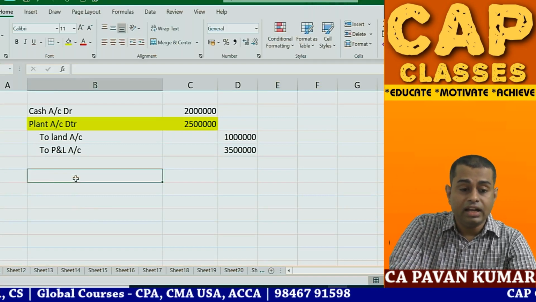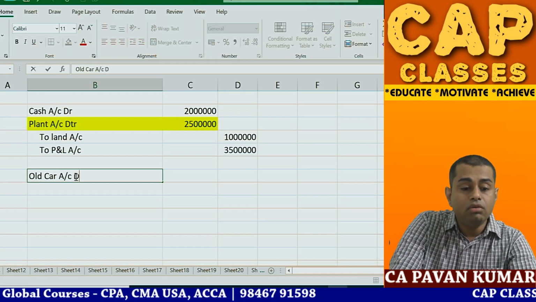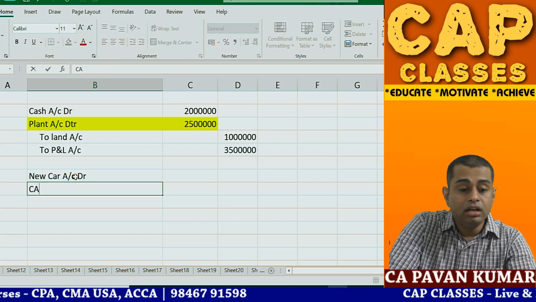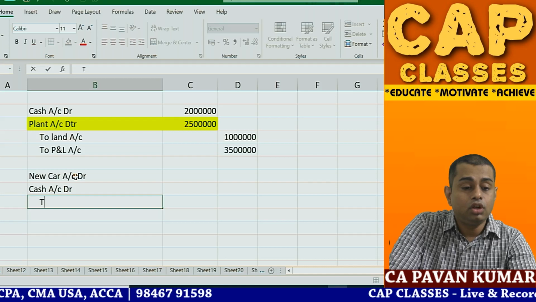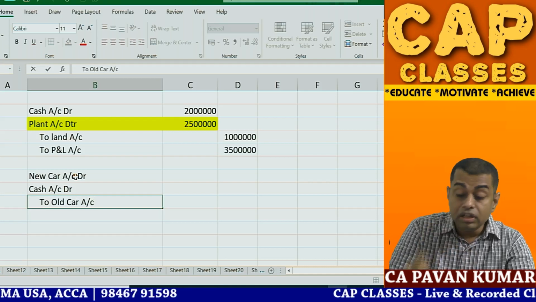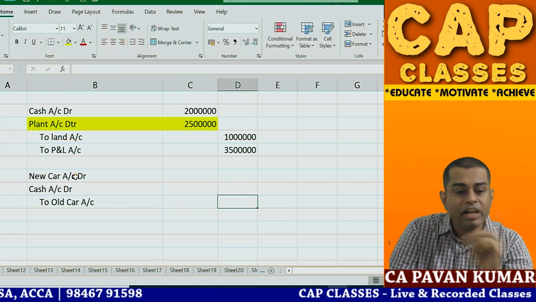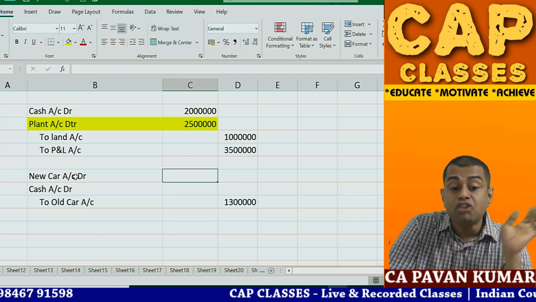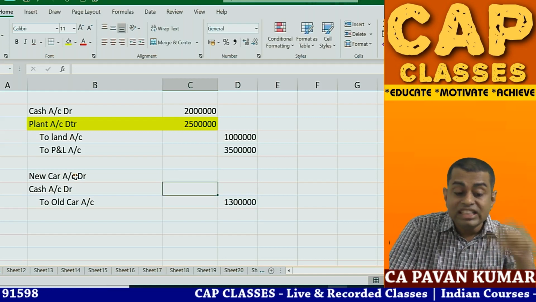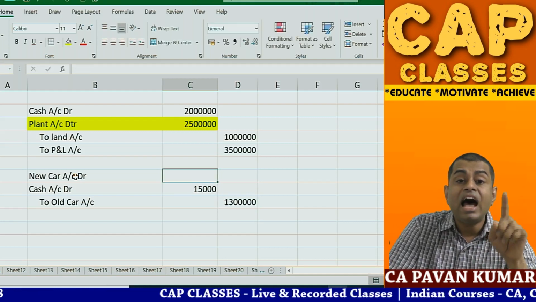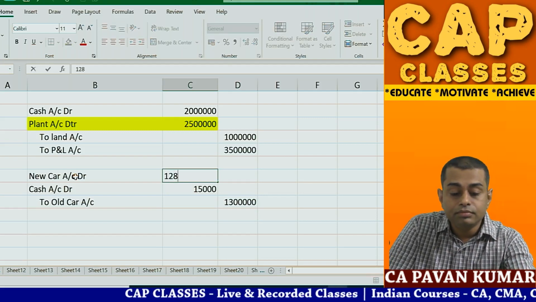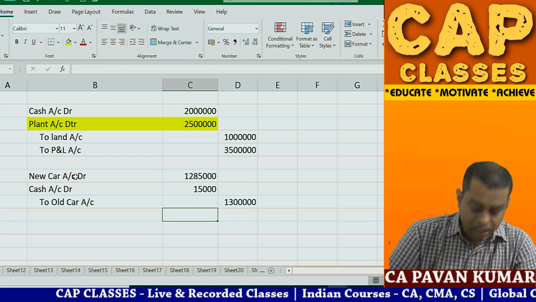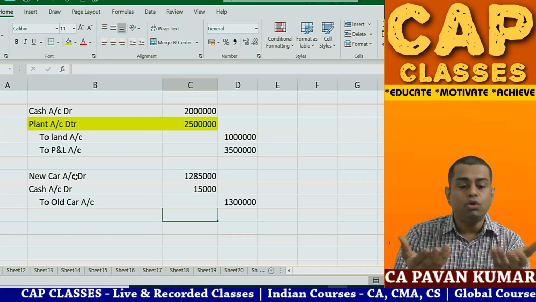So what I write is old car account debit. No, sorry, new car. New car account debit. Cash account debit to old car. Now, profit on sale of old car cannot be recognized. Old car 13 lakhs, no? There is no profit, no loss in this because the transaction is not having any commercial substance. So, you received cash 15,000. Balancing figure, you will give it to new car. That's all. So, being car replaced and the transaction lacks commercial substance, so entry recorded at book value.